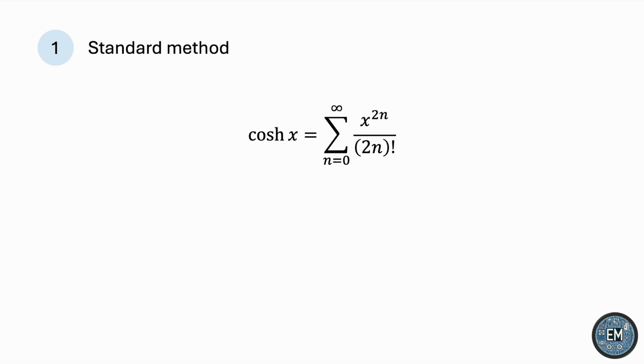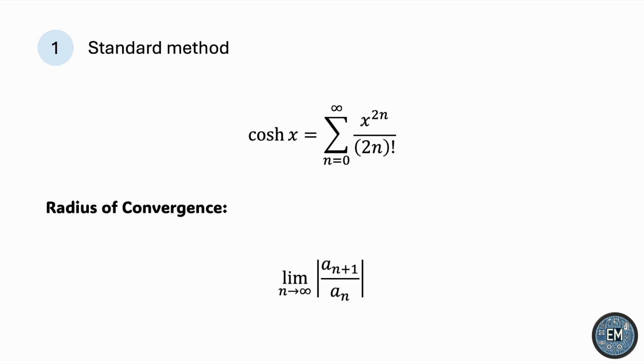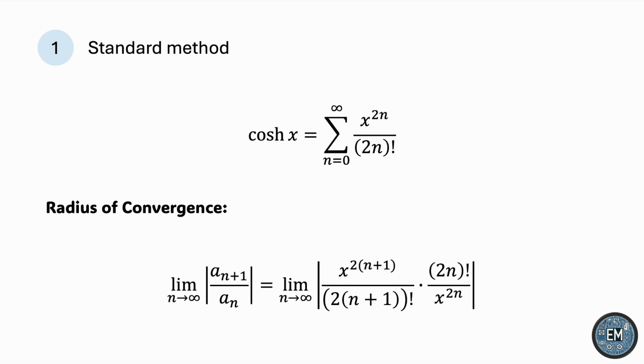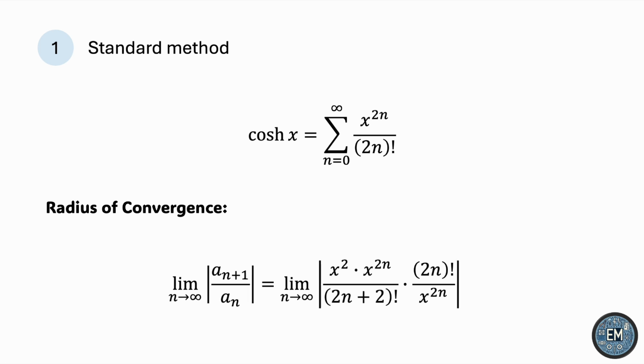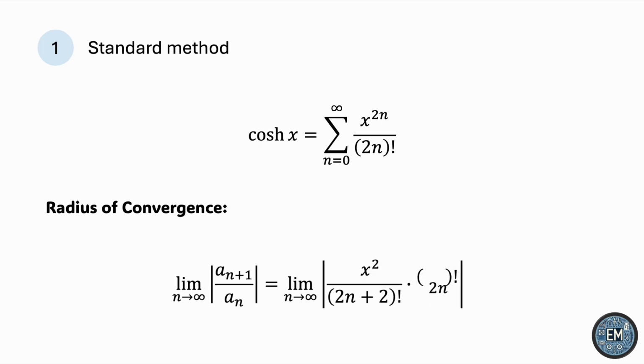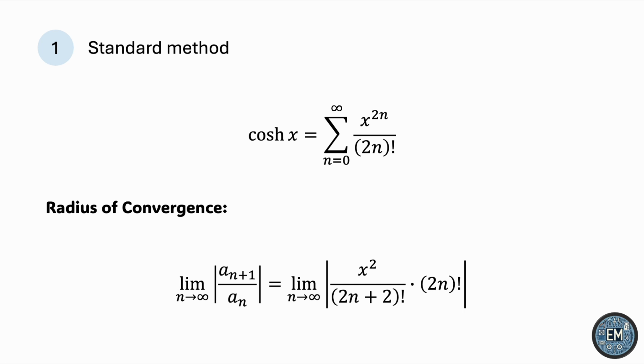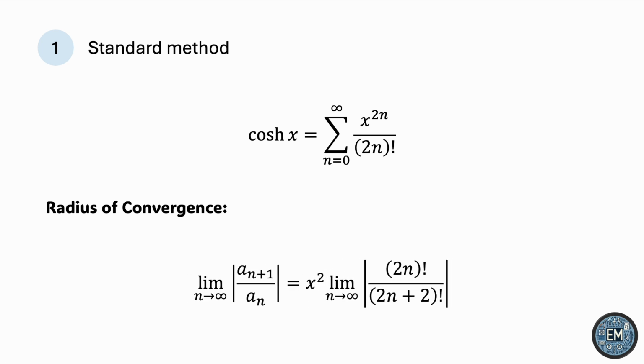The final step is to find the radius of convergence. Where is this Taylor series expansion valid? To find that, we'll use the ratio test, the limit as n goes to infinity of the next term in the series divided by the current term. Substituting, we get the following limit. Now let's distribute and express x to the 2n plus 2 as x squared times x to the 2n. Doing so, we can see that x to the 2n cancels out, and then we can take the x squared outside the limit because it's independent of n.